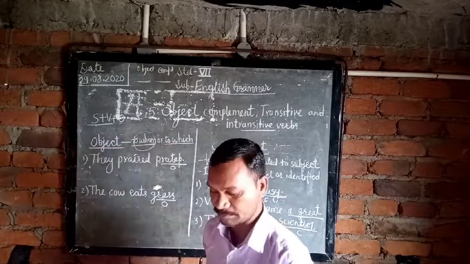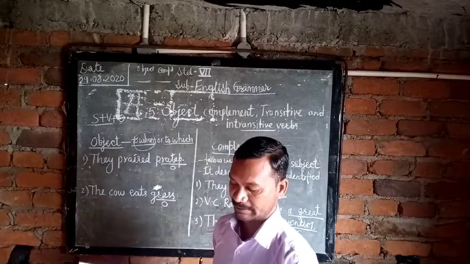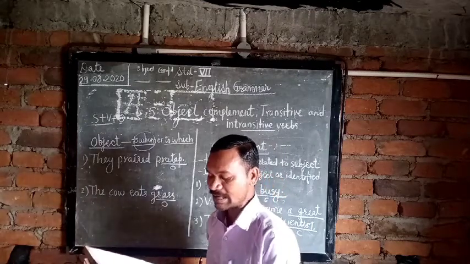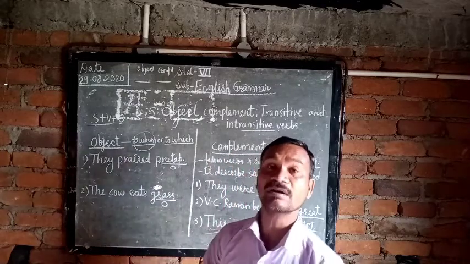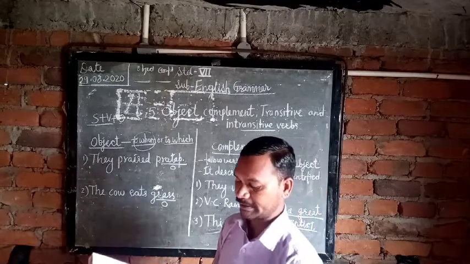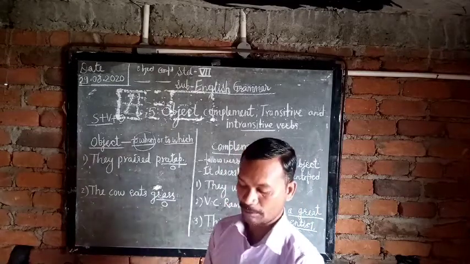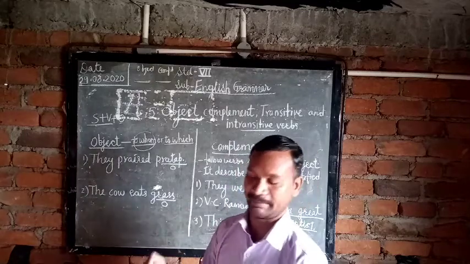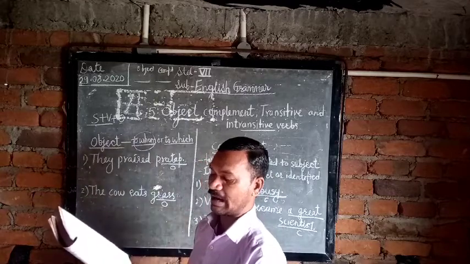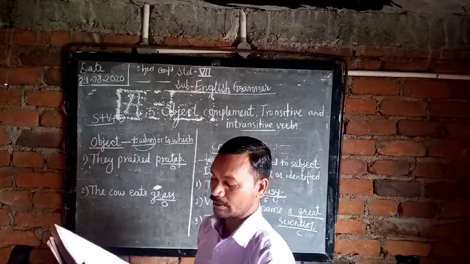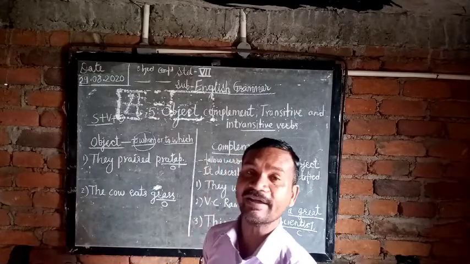He is the object, very tall is the complement. Twelfth: The milk turned sour. Milk is the object, sour is the complement. Thirteenth: He remained silent throughout. He is the object, throughout is the complement. Fourteenth: I show them the way. Them is the object, way is the complement.